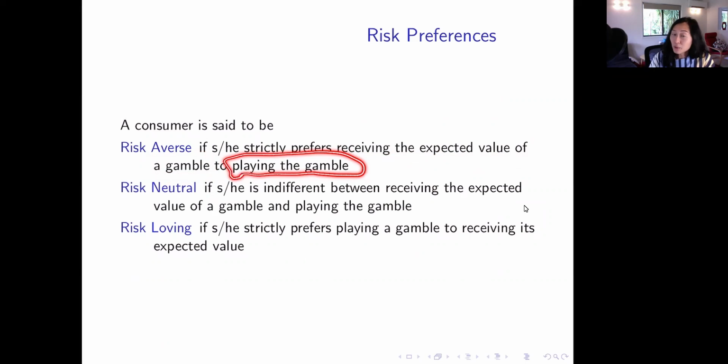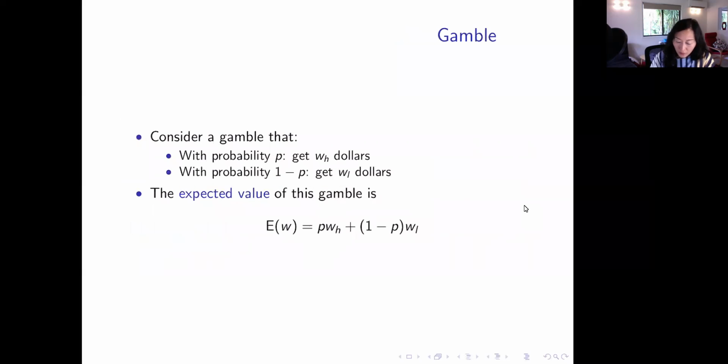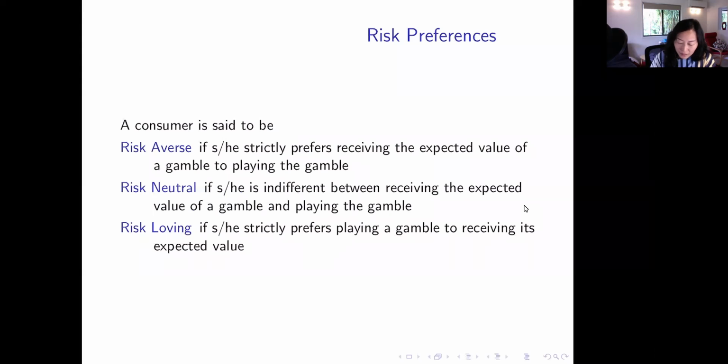Because playing the gamble, you might win or you might lose; there is a probability associated with it. If you choose to receive the sure thing, which is just the expected value you computed, rather than playing the game, then you are risk averse.